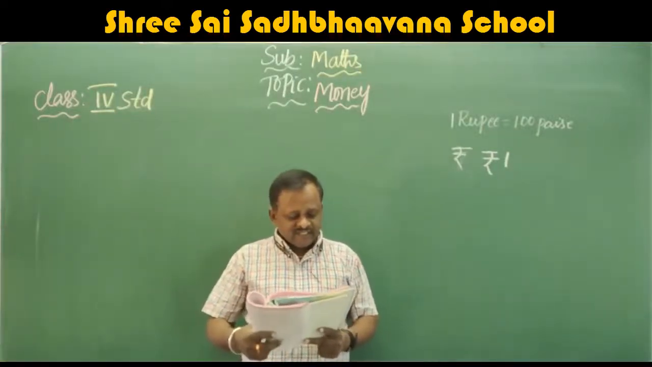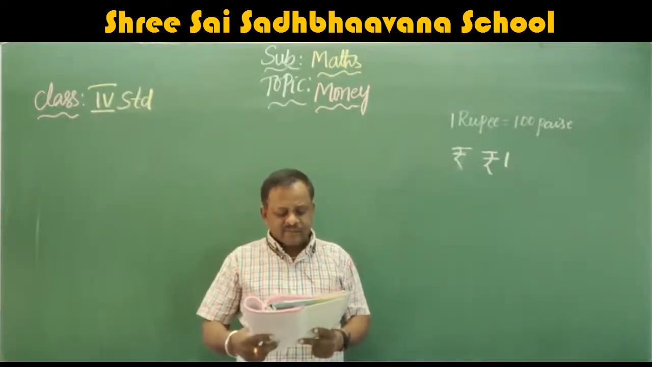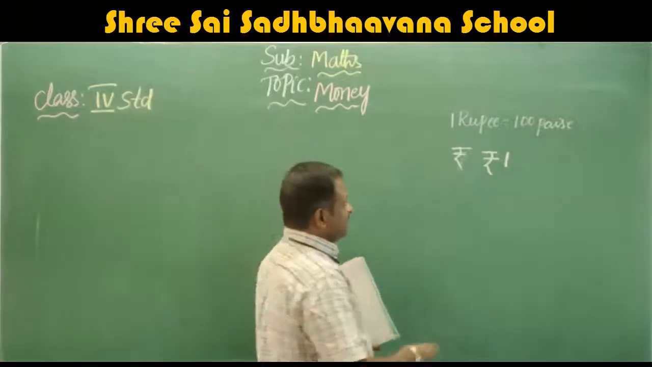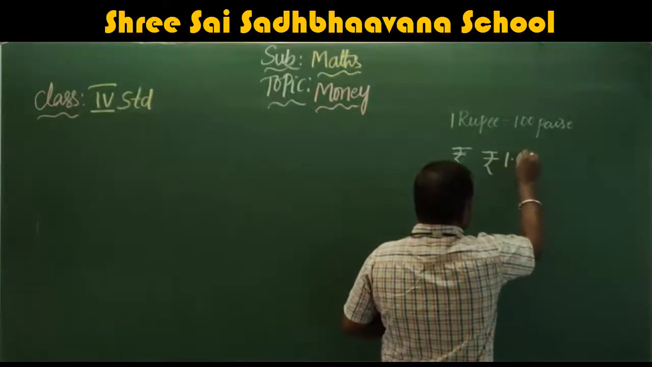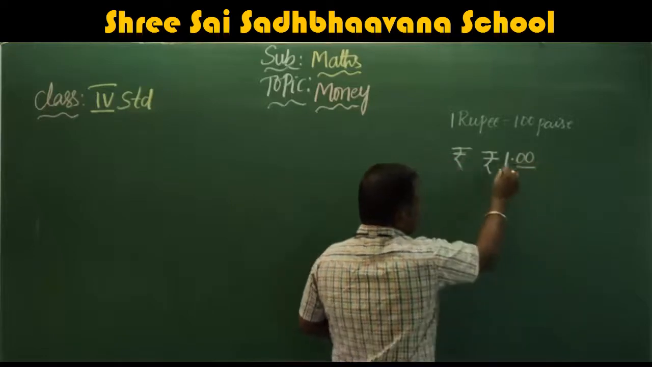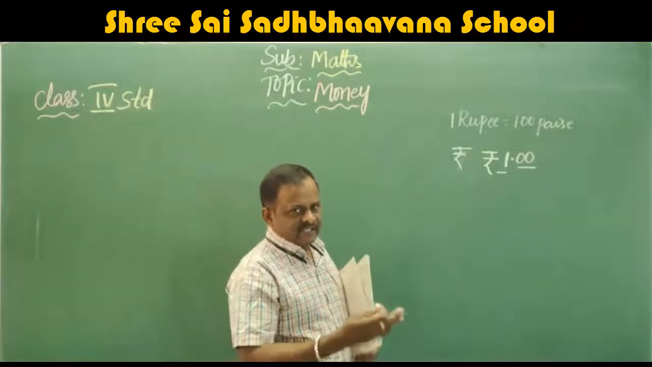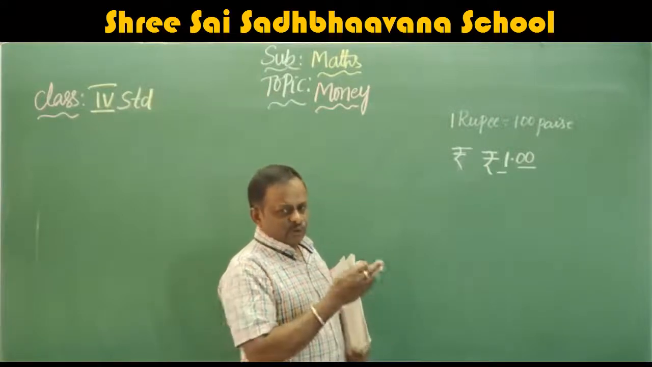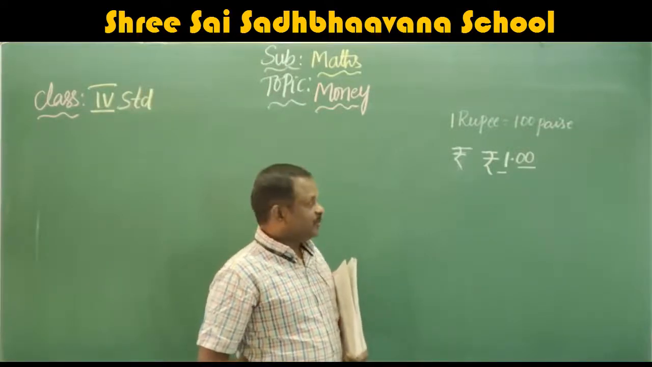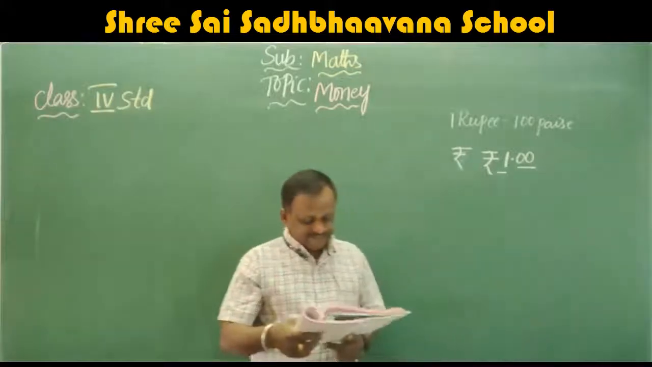Okay. We write a decimal point between rupees and paise. Yes, we can write a decimal point between rupees and paise. This side is paise, this side is rupees. After the decimal point is paise, before the decimal point is rupees. I hope you understand this one.